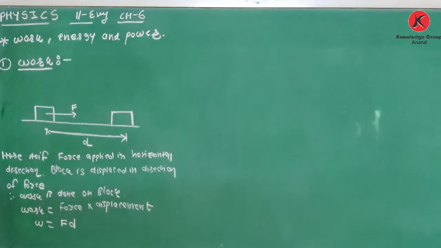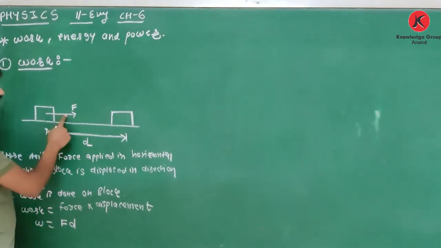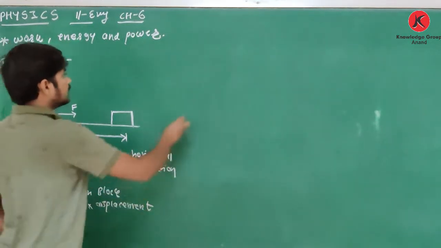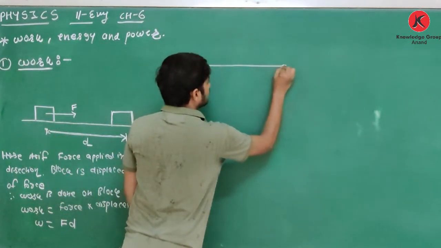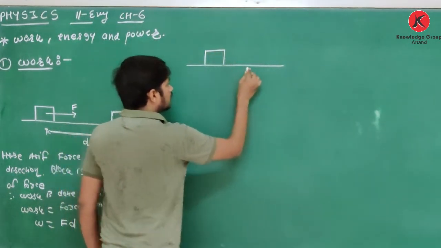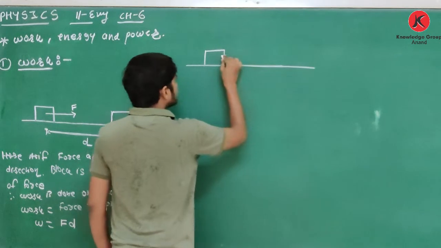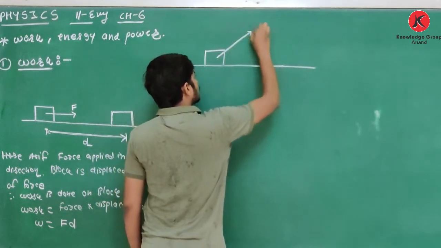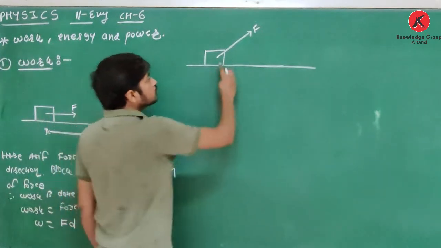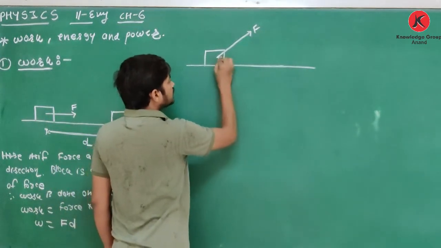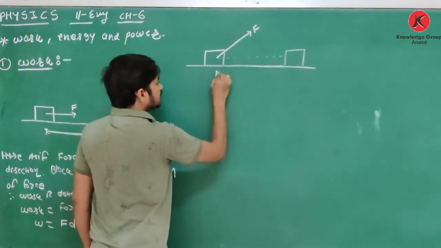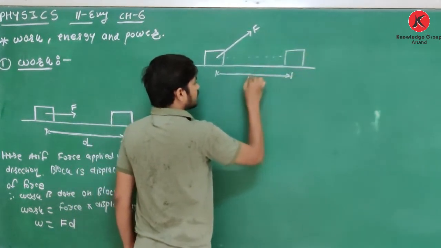Now, it is not always necessary that the force is applied and the displacement is in the direction of force. For example, if I have one block like this, force is applied in this direction, and due to this force the object is displaced in this direction by distance d.